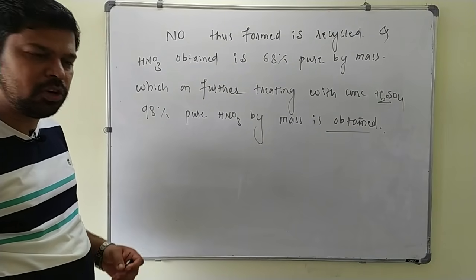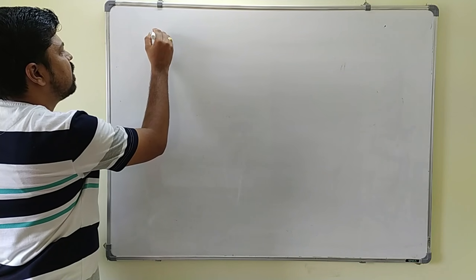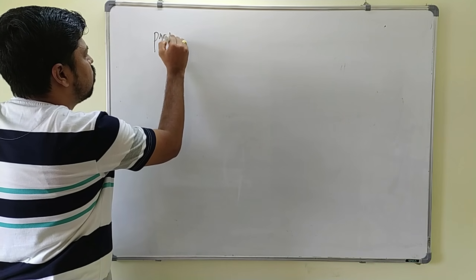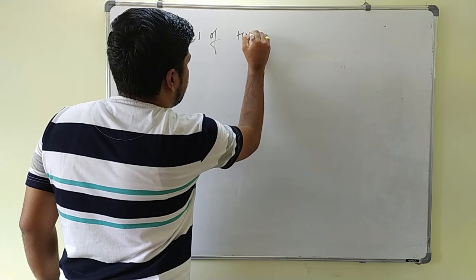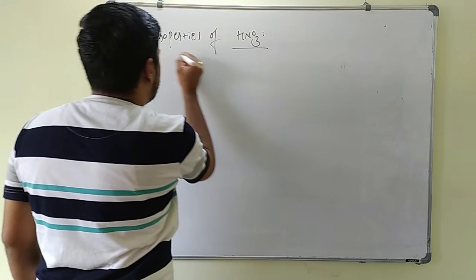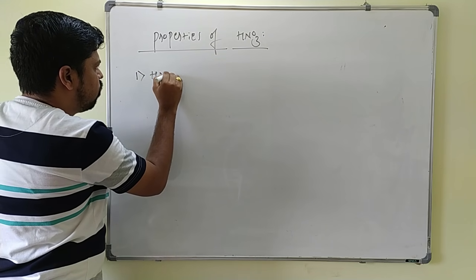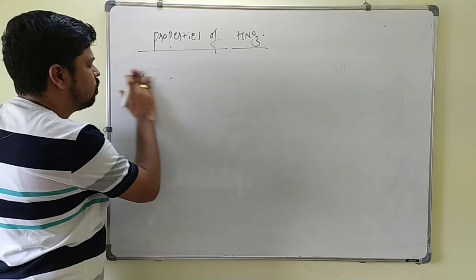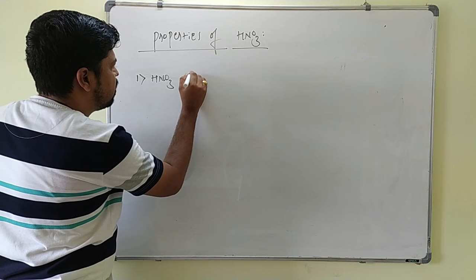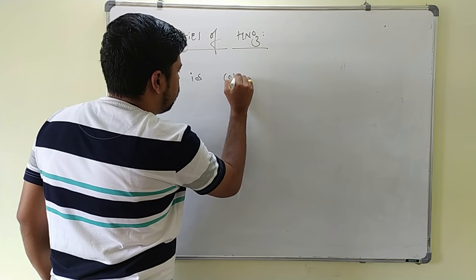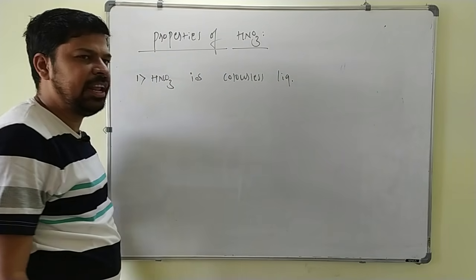Okay, now we will go for the properties of HNO3. First point, HNO3 is a colorless liquid.